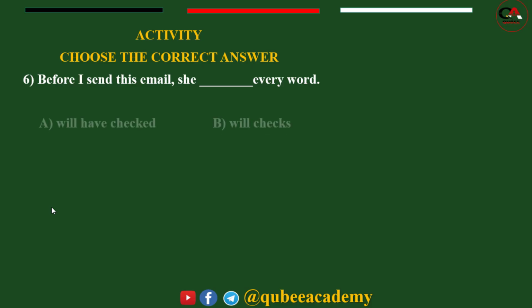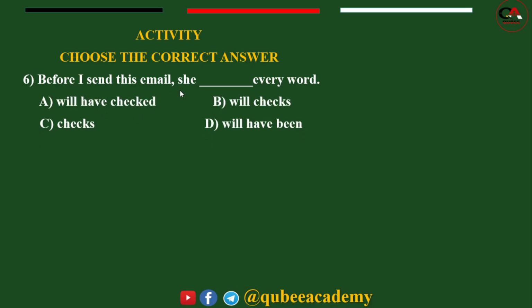Number 6. Before I send this email, she blank every word. She will have checked, she will checks, she checks, she will have been, there is another word here. So what's the answer for this? Before I send the email, she will have checked every word.